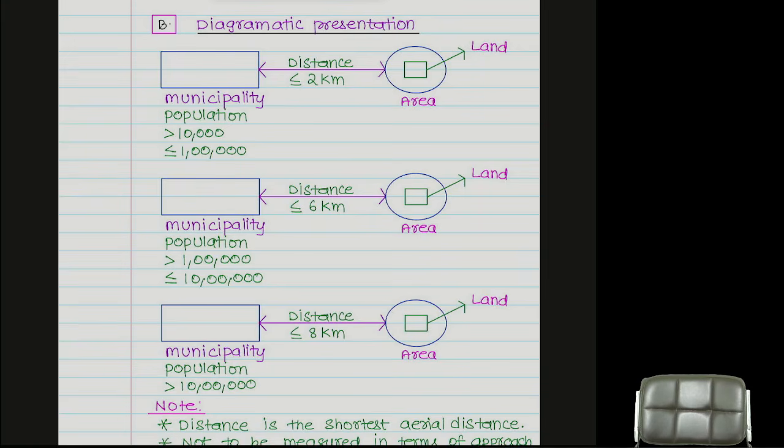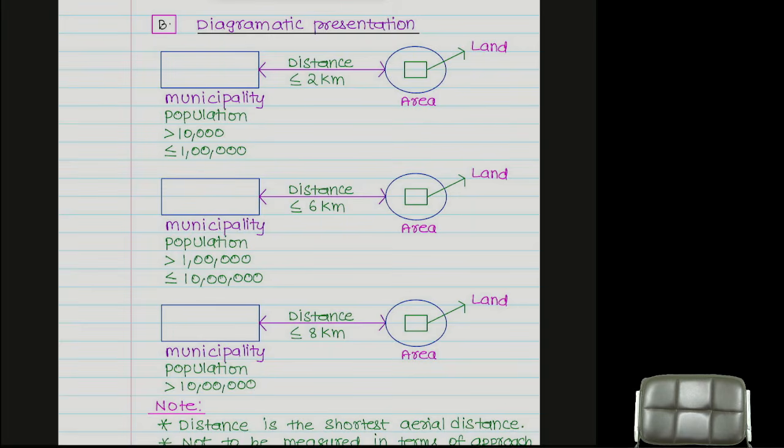lakh. Distance between this area, not the land, the area in which your land is located, the borders of that particular area to the extreme borders of the municipality, distance is less than or equal to? Answer. 2 kilometers means very near or far? Very near. Though you are not in municipality, you are very near to municipality. Urban. Sir, I am in Panchayat, I am not in municipality limits. Then how can you call it agricultural land? That's how government will treat it.